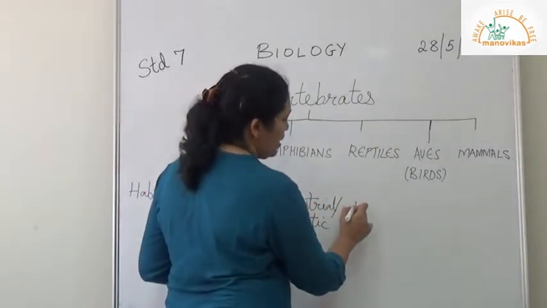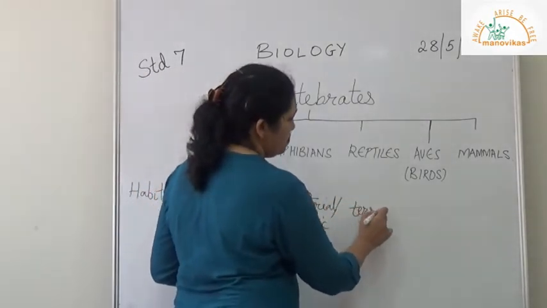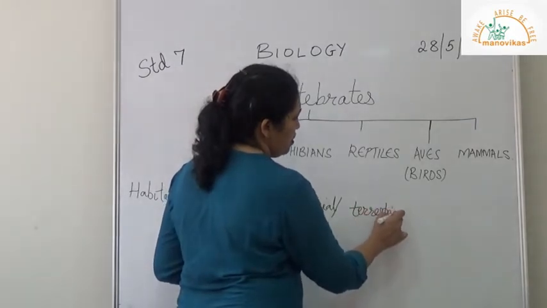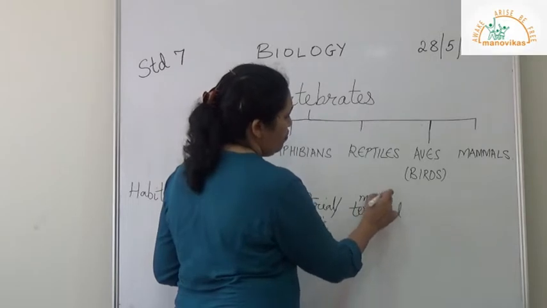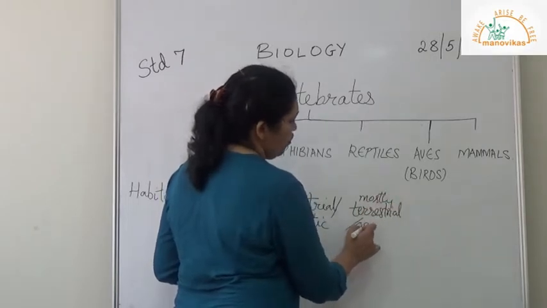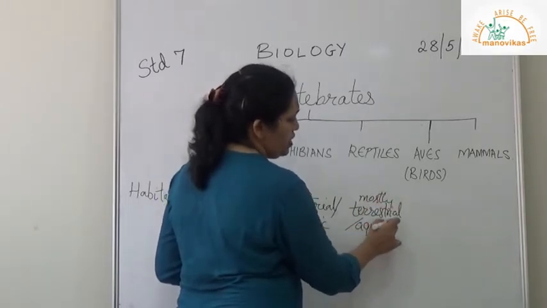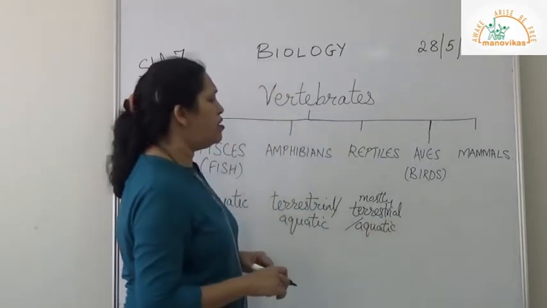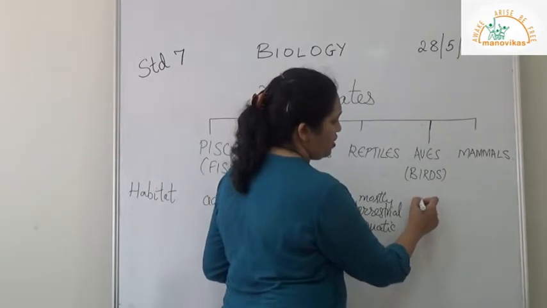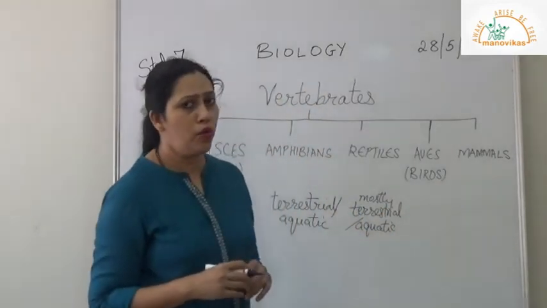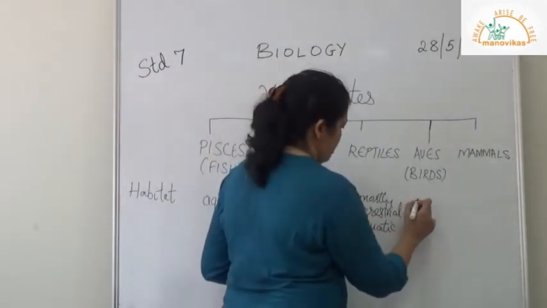Reptiles are mostly terrestrial and some of them may be found in water. So a few reptiles, like snakes and all, are aquatic. Now birds are mostly found on trees, so they are actually called arboreal or aerial.